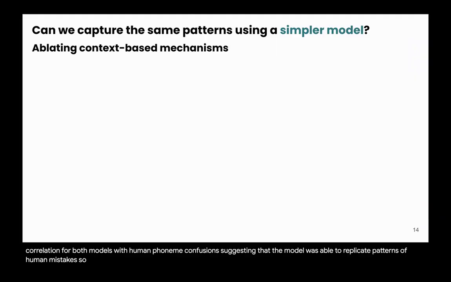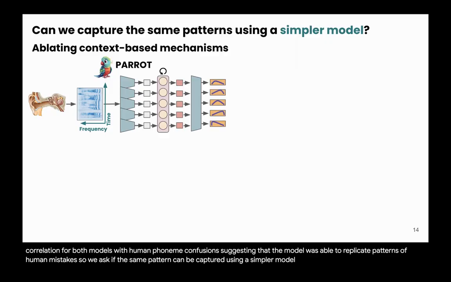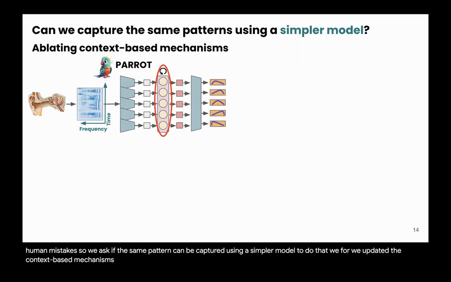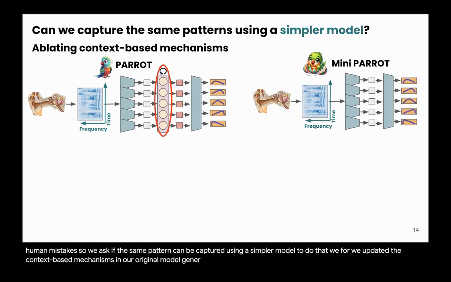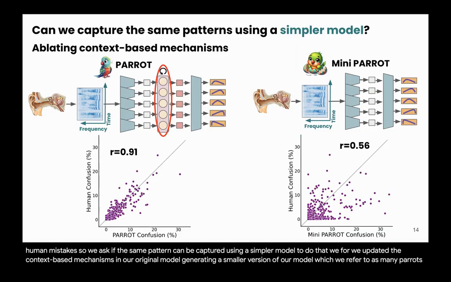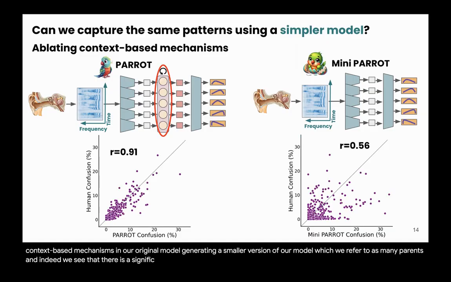So we ask if the same pattern can be captured using a simpler model. To do that, we ablated the context-based mechanisms in our original model, generating a smaller version of our model, which we refer to as mini parrot. And indeed, we see that there is a significant drop in the human-model alignment, suggesting that the pattern we captured in the first place was not trivial and required a complex system.